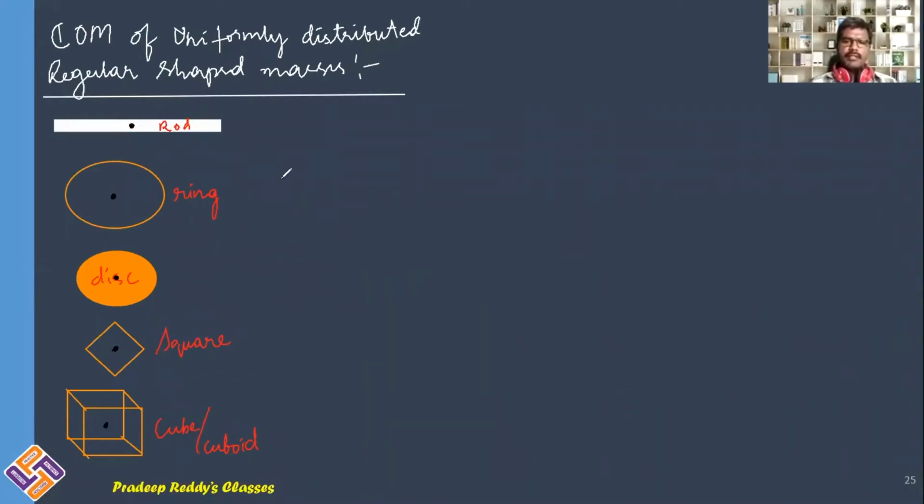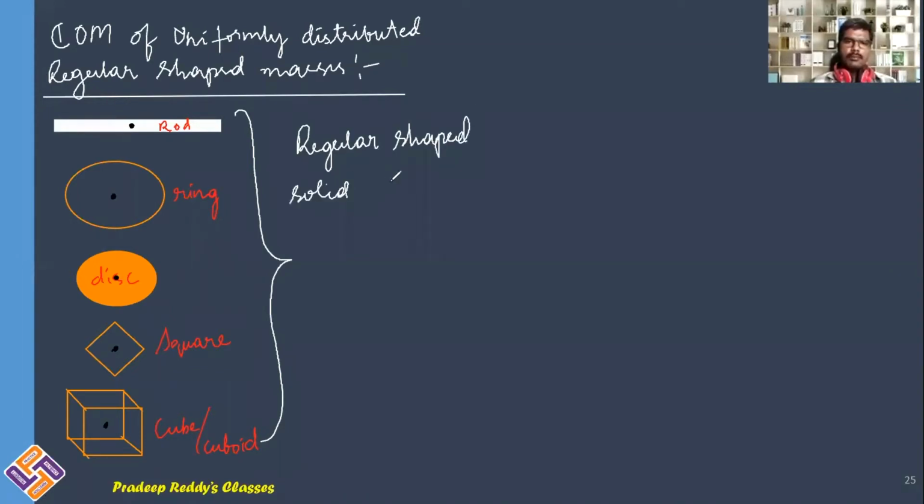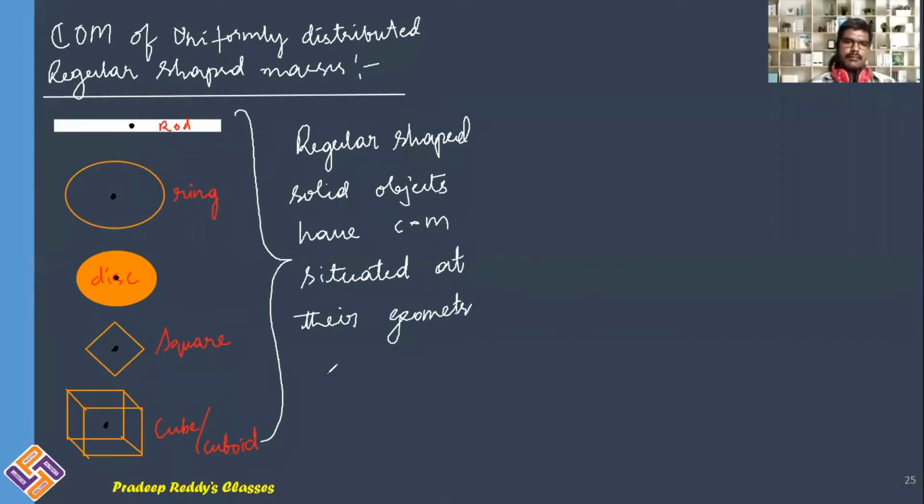So for all these regular shaped solid objects, the center of mass is situated at their geometric center.